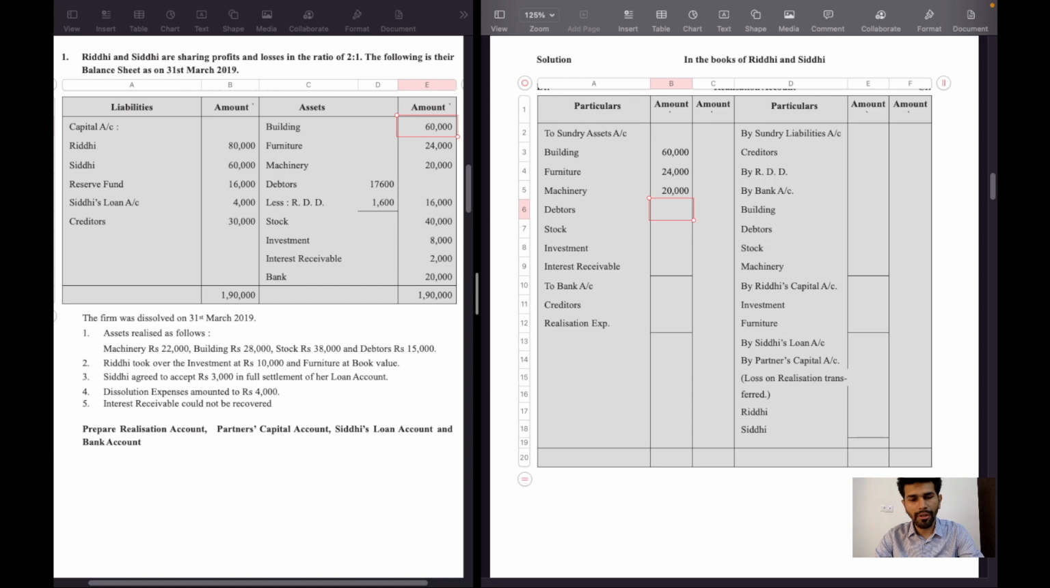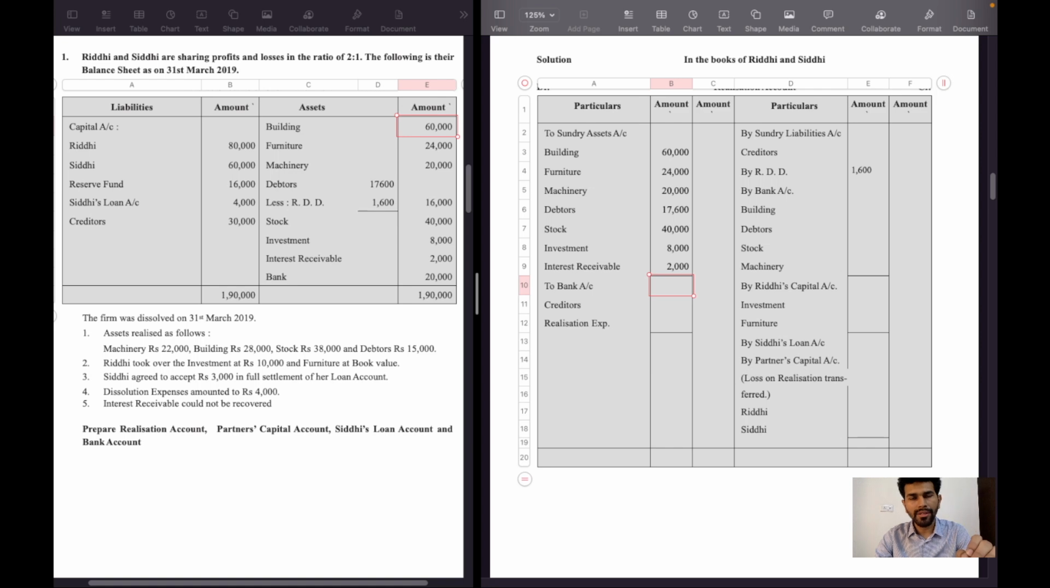debtor original value is 17,600, and then RDD will be recorded on realization account credit side. The given RDD is 1,600 in the question. Stock 40,000 rupees. Investment is also an asset, 8,000 rupees, and interest receivable 2,000 rupees.